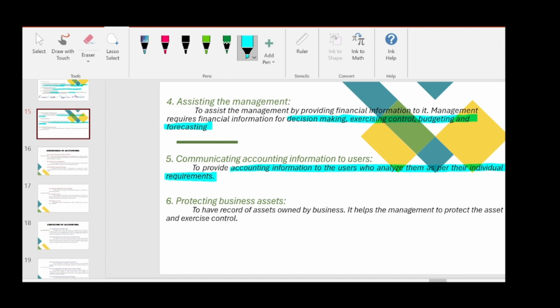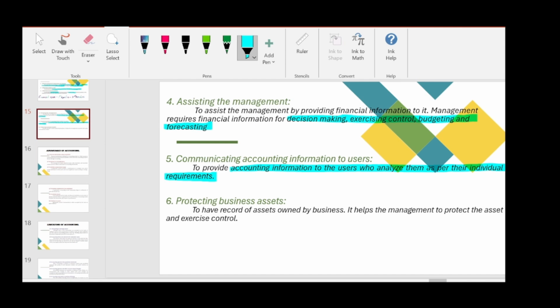So the bank has its own individual requirement. The same way creditors will analyze the accounting information. The same way government will analyze the accounting information. So each one has their own requirements, and only they check the financial information. So it is very important to communicate the accounting information to users. So this is the fifth objective, and the last objective is protecting business assets.